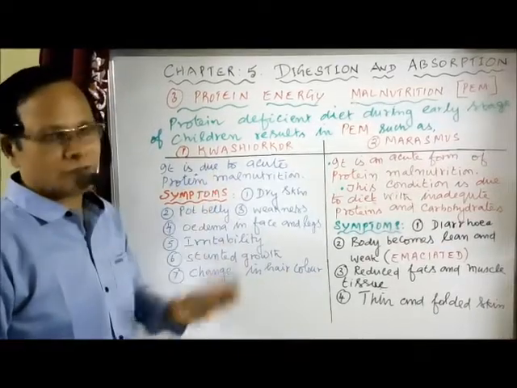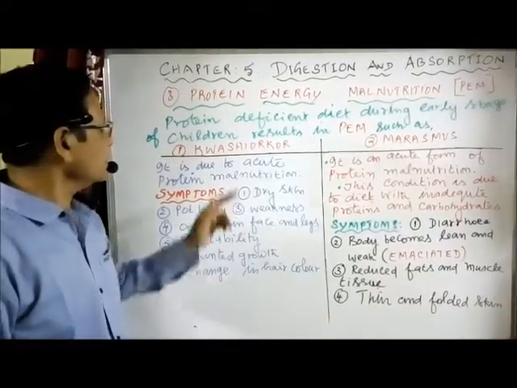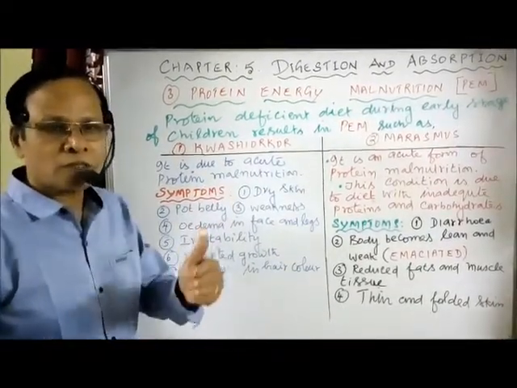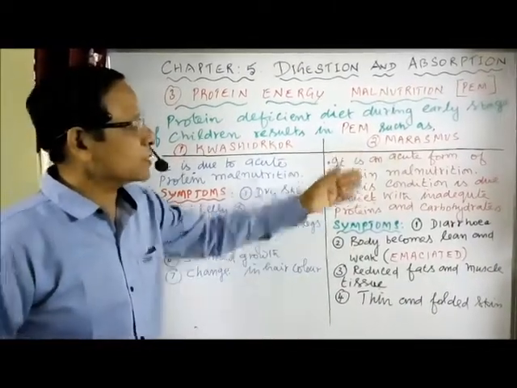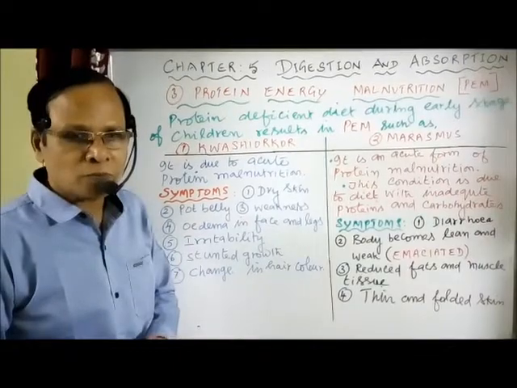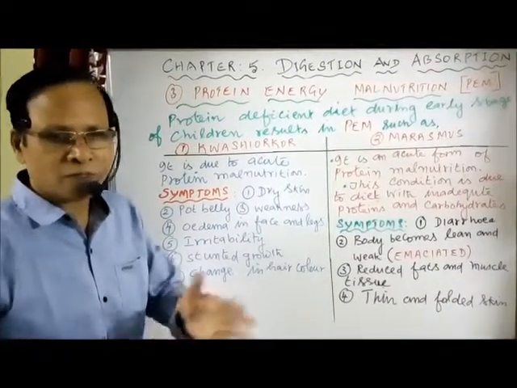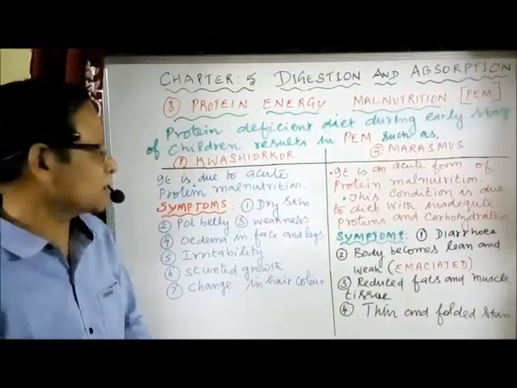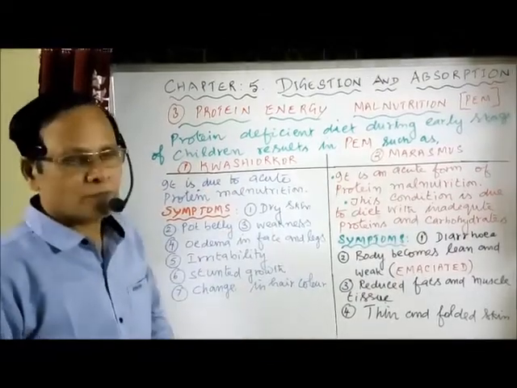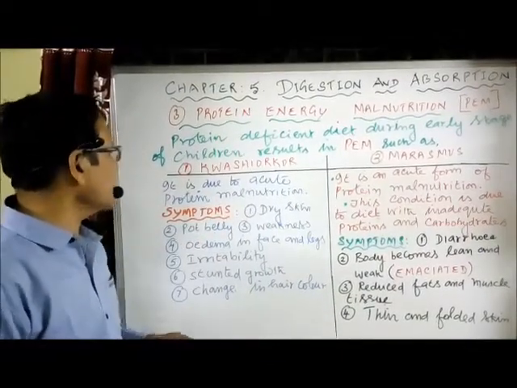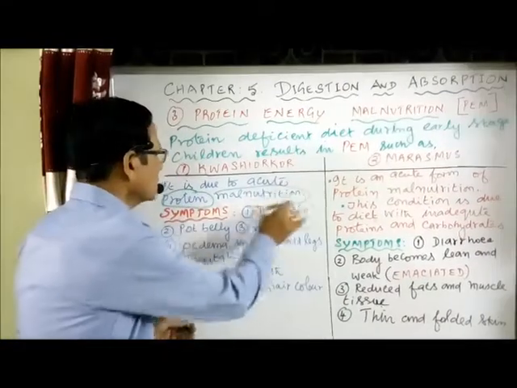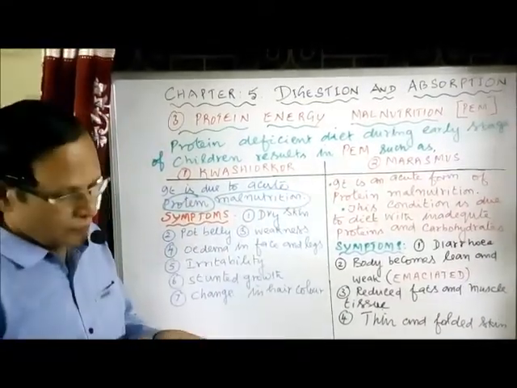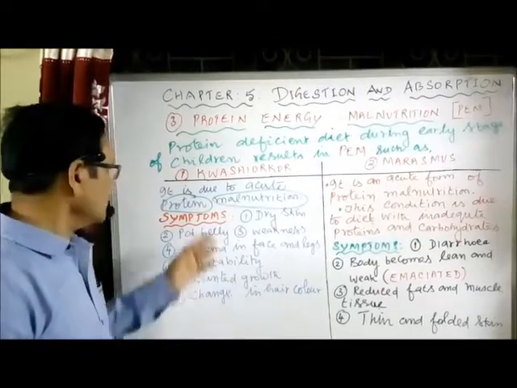Here only protein deficiency. Again, kwashiorkor is very common above the age of 1 year, that is between 2 to 3. But in the case of marasmus, it is common in children below 1 year of age. These are some of the common differences. Now what is given in the book? It is due to acute protein malnutrition, only protein malnutrition. No energy deficiency.